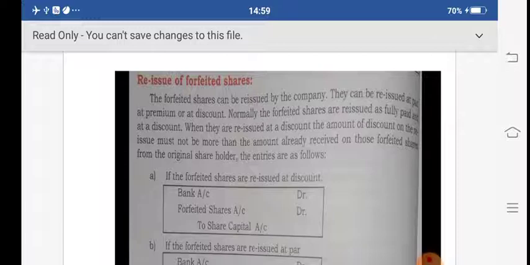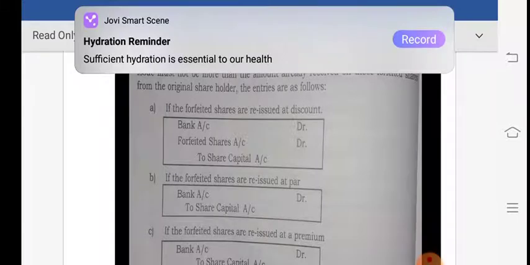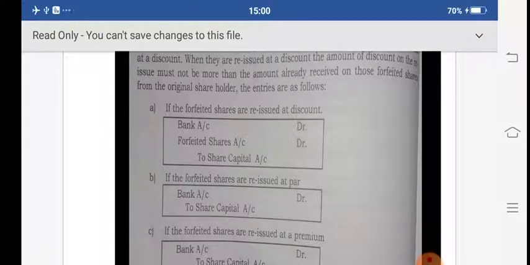The entries are as follows. For the reissue of shares, how to pass the journal entries? If the forfeited shares are reissued at a discount: bank account debit, forfeited shares account debit, to share capital account credit.